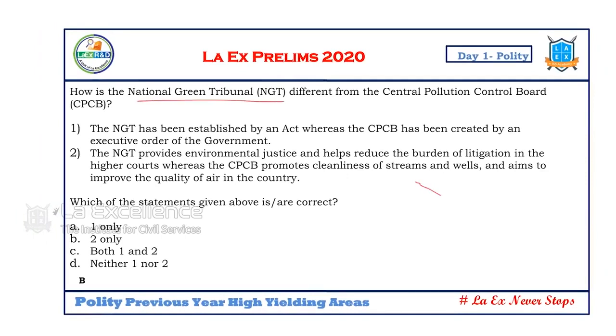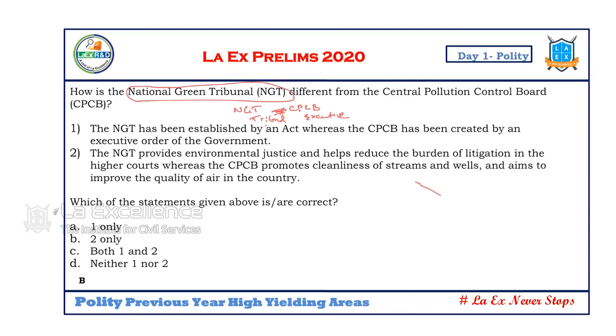So the NGT was established in that year newly. NGT has overlapping functions with CPCB, because CPCB, the Pollution Control Board, also has quasi-judicial functions. So how are these different from each other? One is a tribunal, another one is an executive body. What is the difference between a tribunal and an executive body? This is what the question indirectly was.